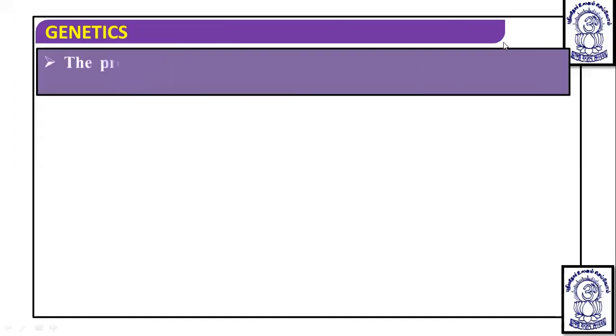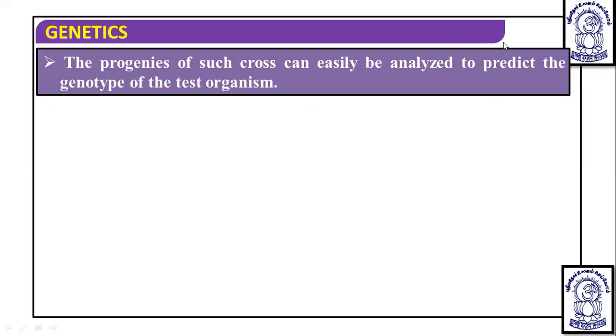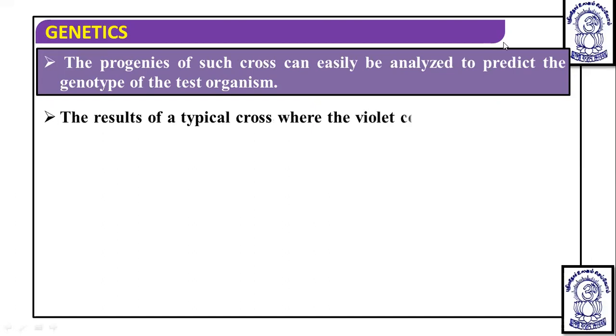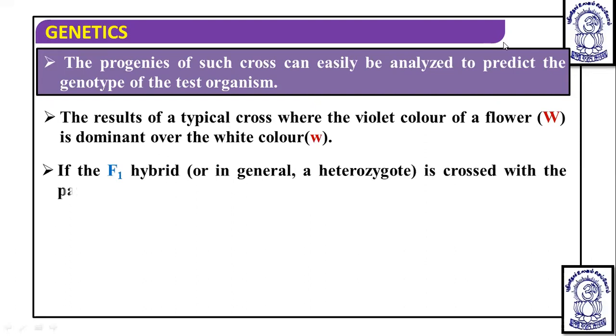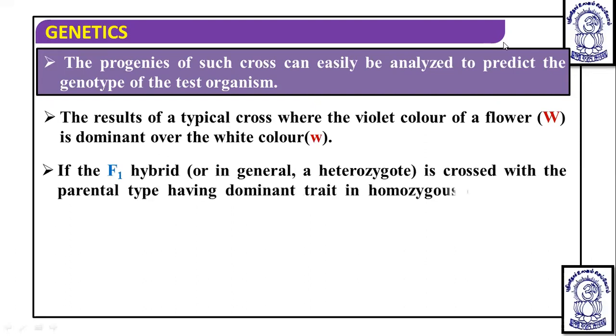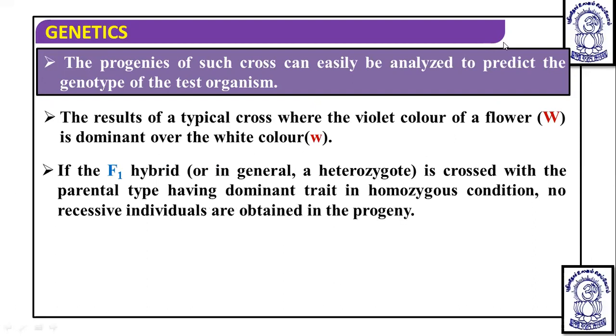So the progenies of such a cross can easily be analyzed to predict the genotype of the test organism. Consider the results of a typical cross where the violet color of the flower is dominant over the white color. If the F1 hybrid, or in general a heterozygote, is crossed with the parental type having a dominant trait in homozygous condition, no recessive individuals are obtained. See, this is the first case: when the F1 hybrid is crossed with the parental type having a dominant trait in homozygous condition, no recessive individual is going to be obtained in the progeny.